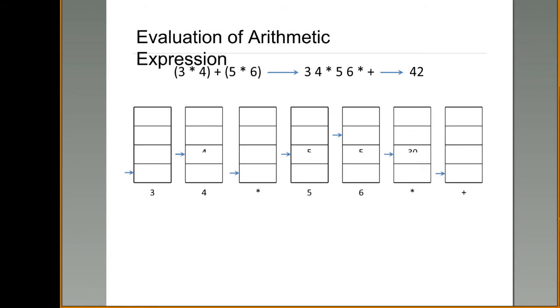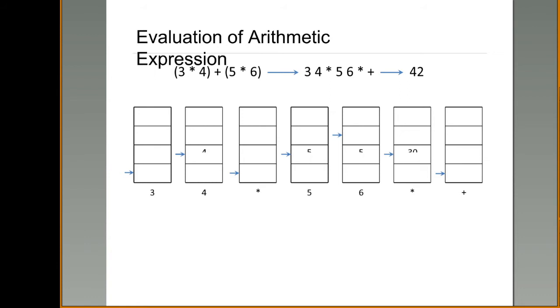So pop the first two elements from the top of the stack. What are the first two elements? Here you have 6, here you have 5. 5 into 6 has to be performed. And what is the value? 5 into 6 is 30. That should be pushed into the stack.